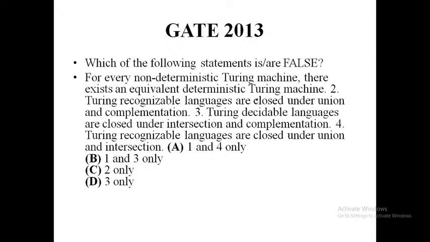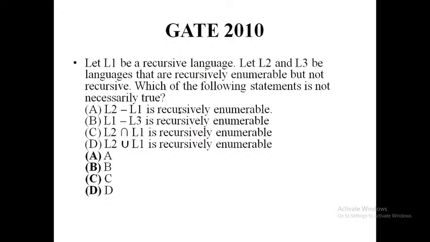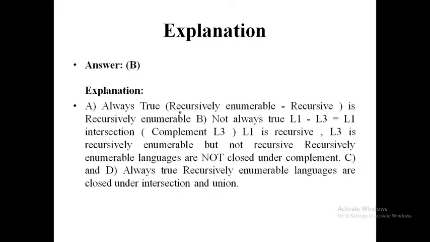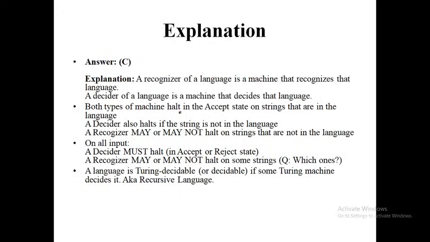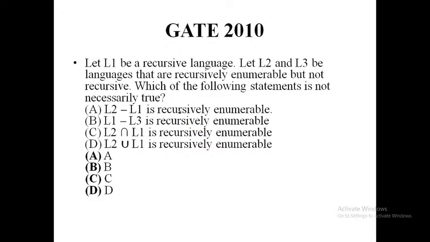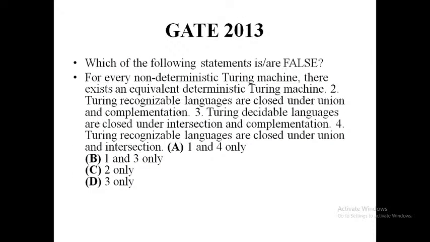So only statement 2 is basically false, because it says that Turing recognizable languages are closed under union and complementation.